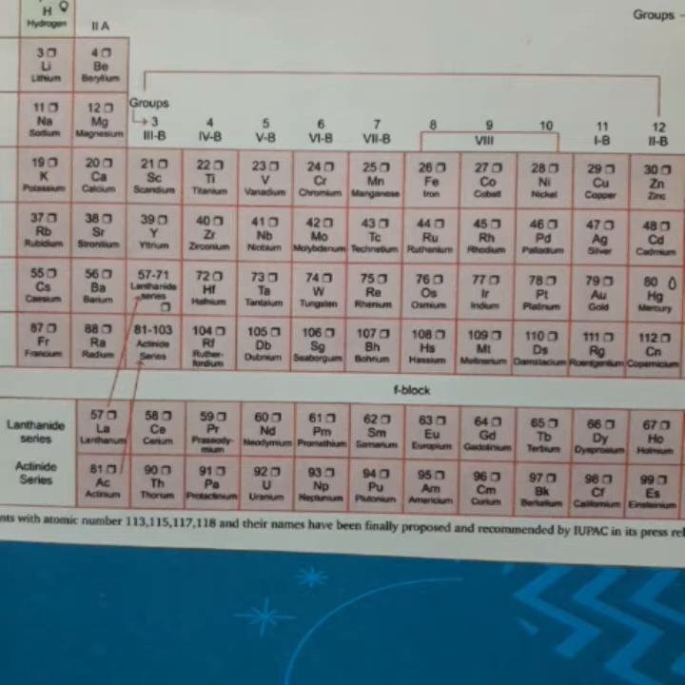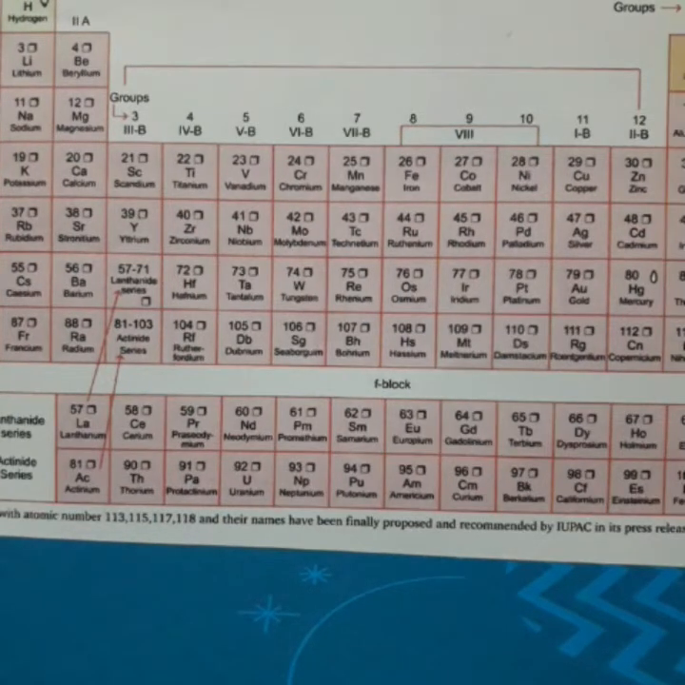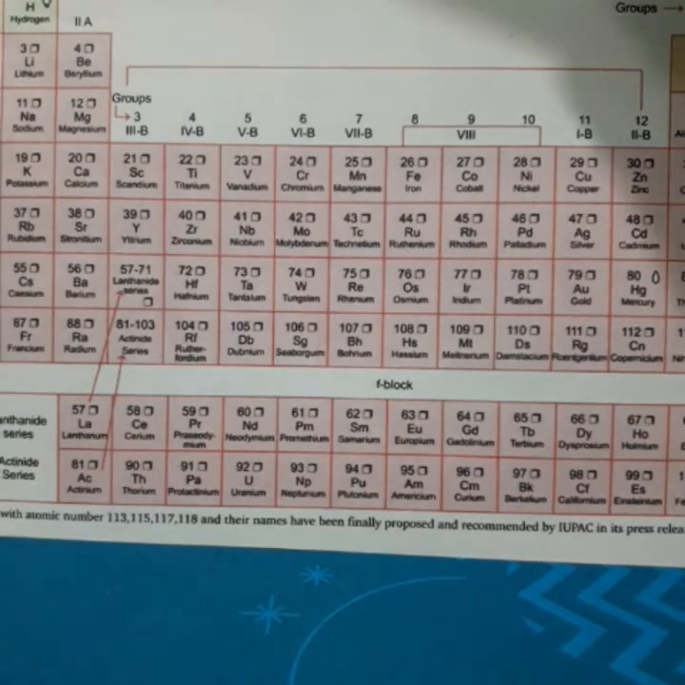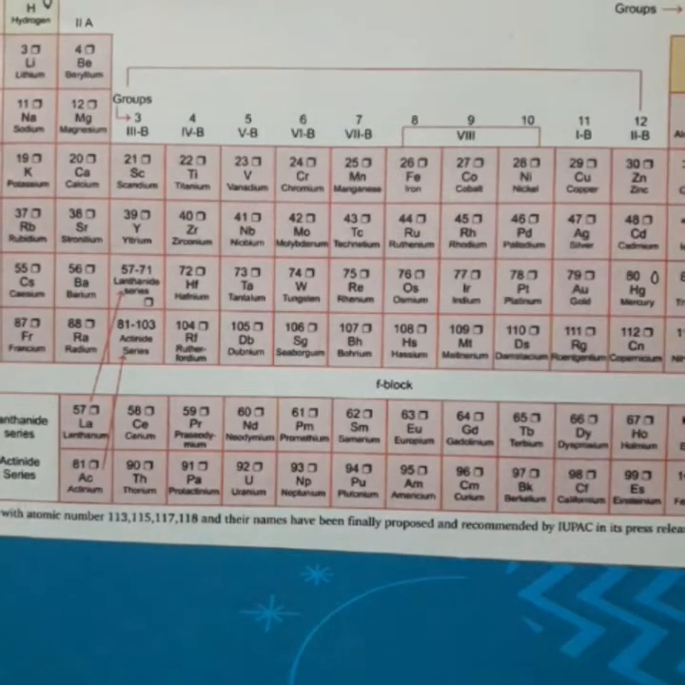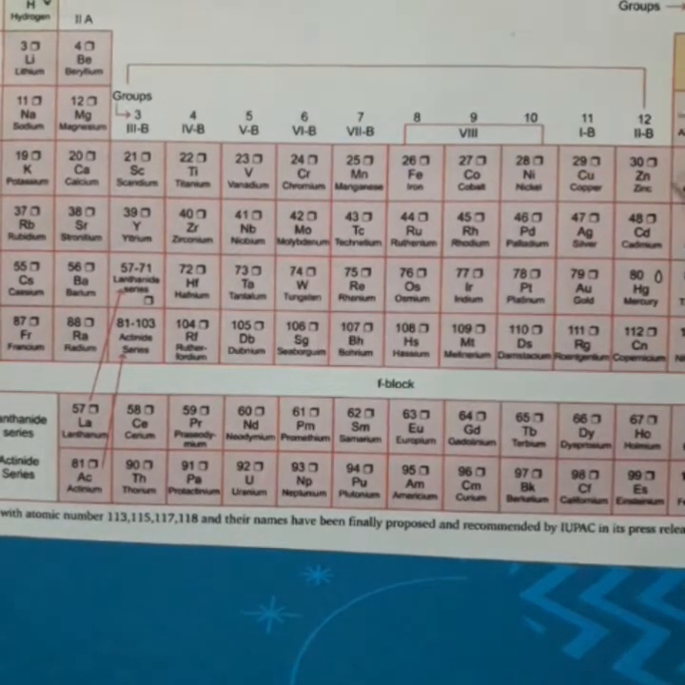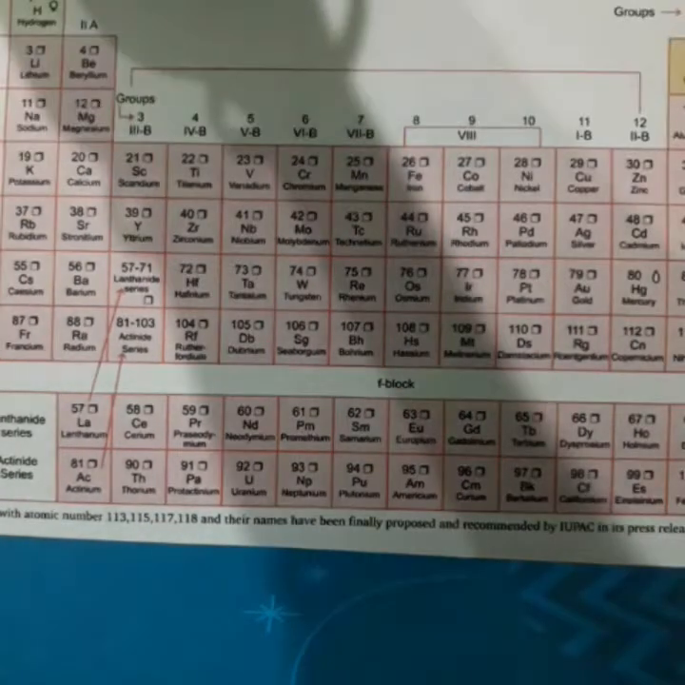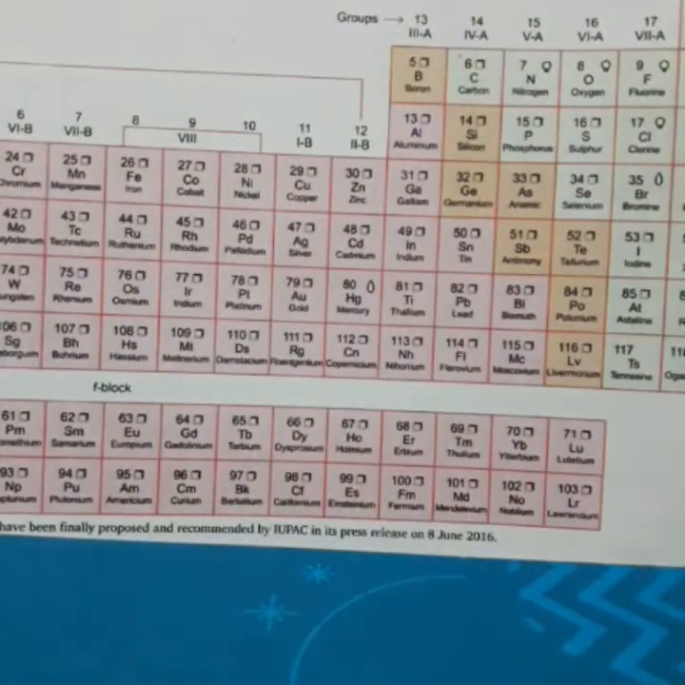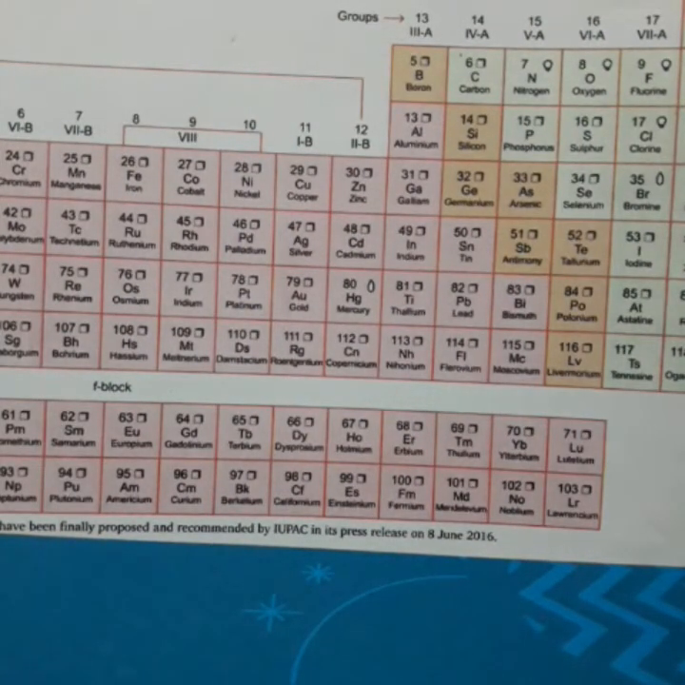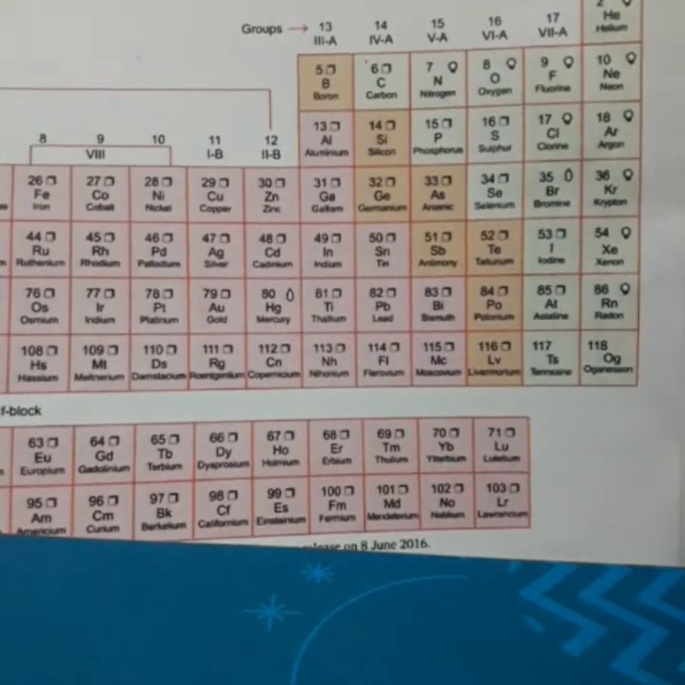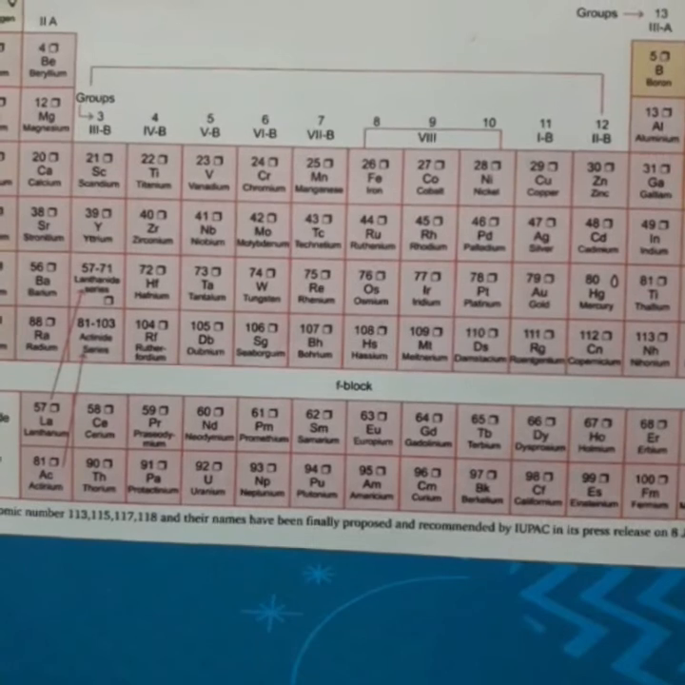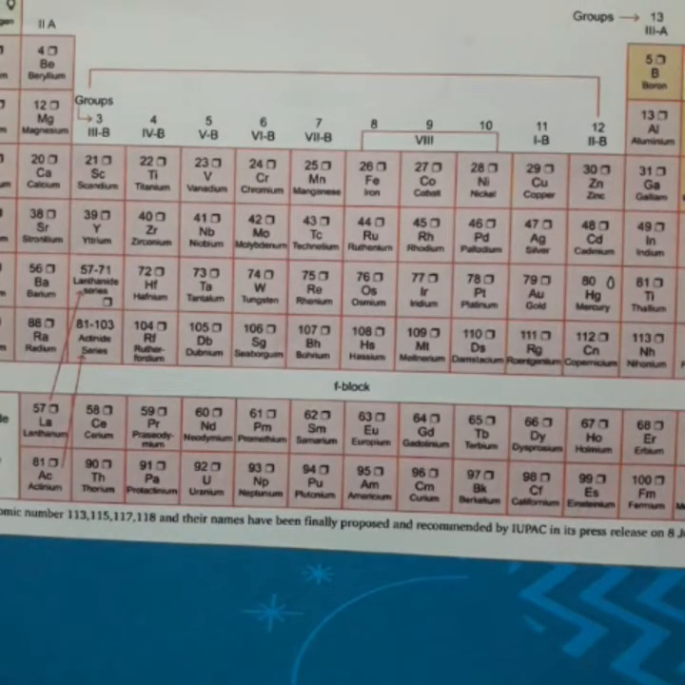What are the essential features of modern periodic table? In modern periodic table, elements are arranged in 7 periods. Horizontal rows are known as periods. There are 18 groups; vertical columns are known as groups. Okay, 1 to 18 vertical columns you can see: first, second, and then third to 12, and after this one you can see 13, 14, 15, 16, 17 and 18. So 18 vertical columns, it means 18 groups are there.